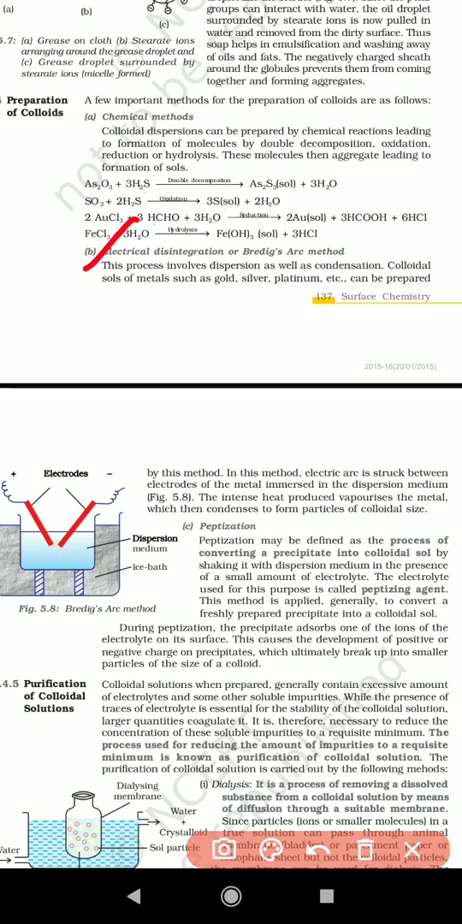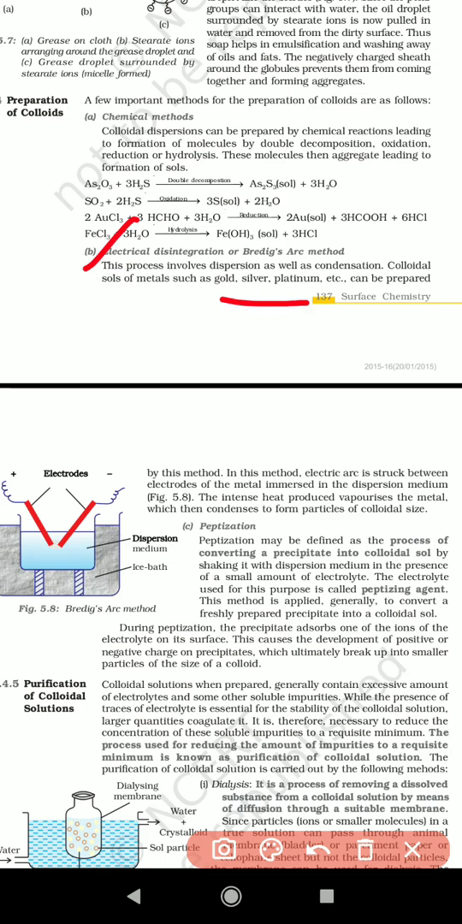Colloidal solutions of metals such as gold, silver and platinum can be prepared especially by using this Bredig's arc method. Gold, silver, platinum: these metal colloidal solutions we can easily prepare by this method.